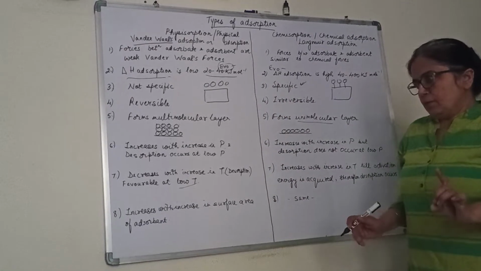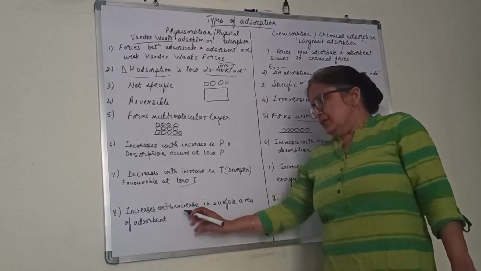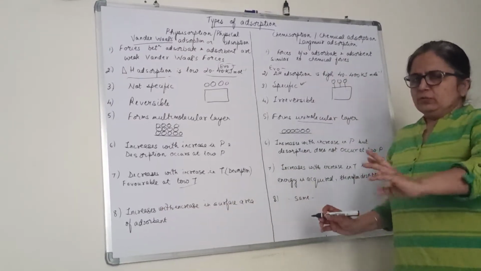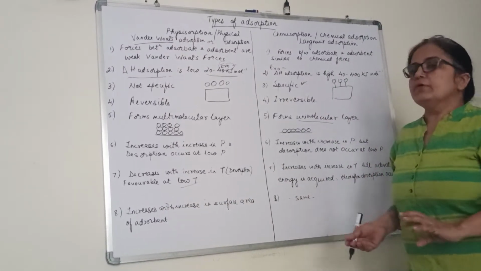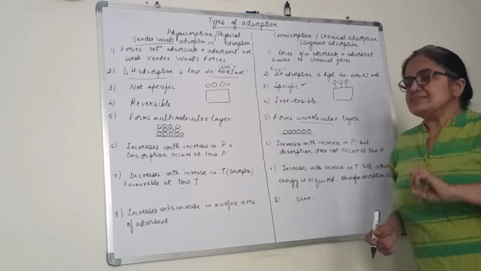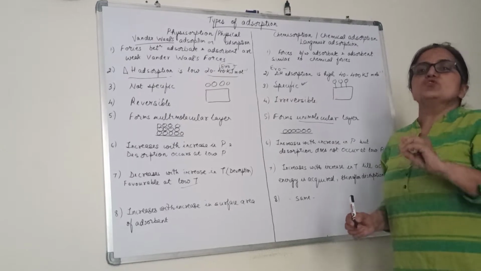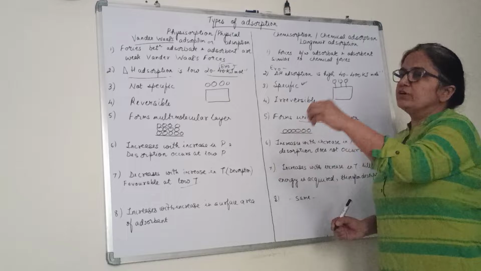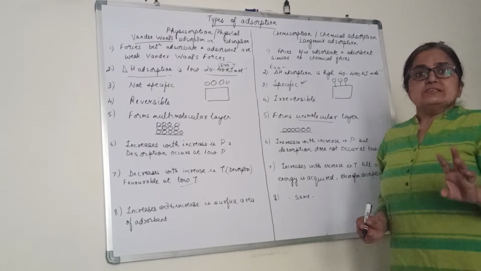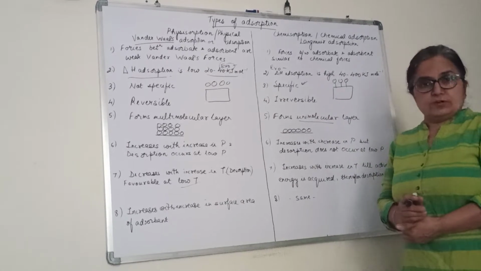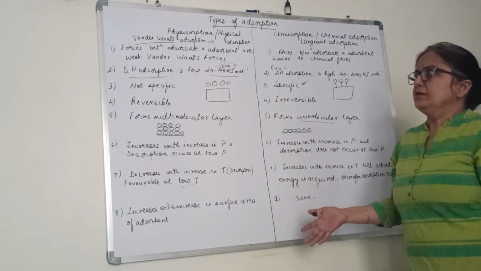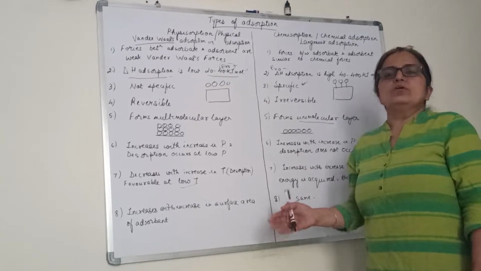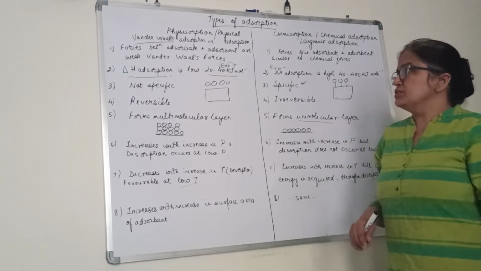Clear? Now, the last point. For both, it is not actually a difference: by increasing the surface area of the adsorbent, the rate of adsorption increases. Sometimes, children, they ask for the differences. You can select as many differences as you can remember, depending upon the weightage of the question.